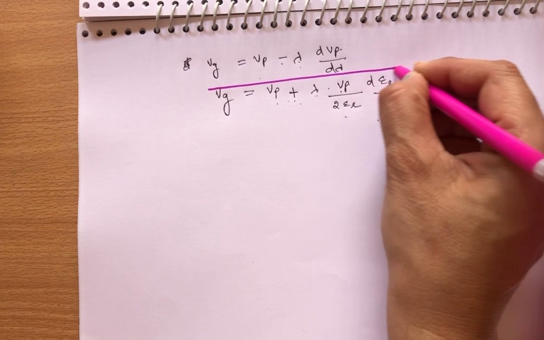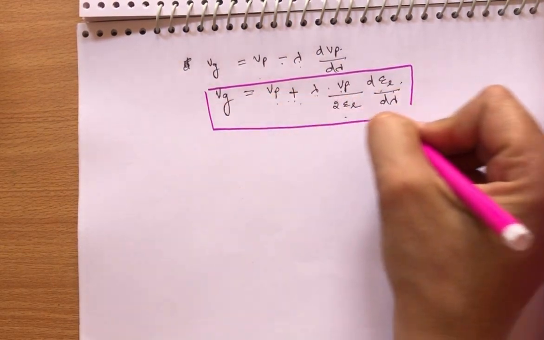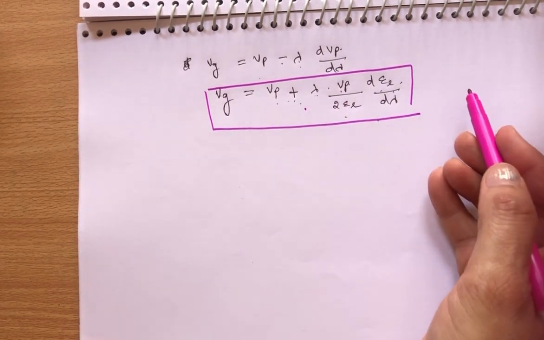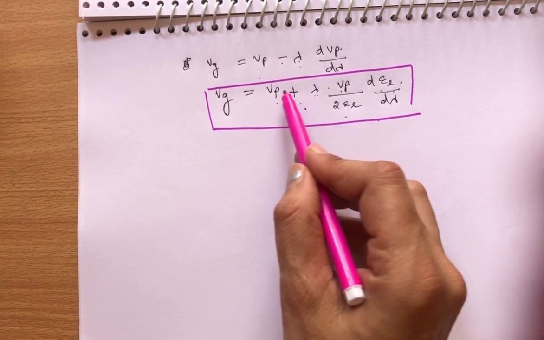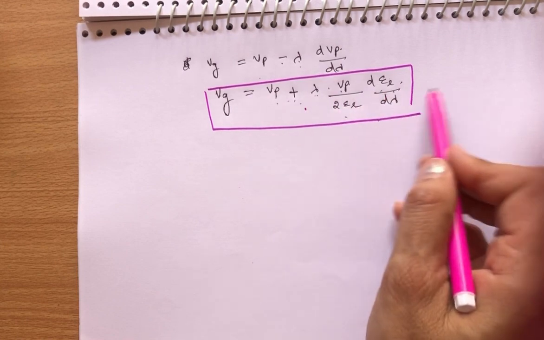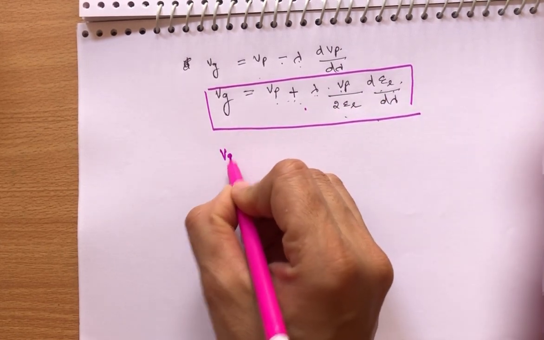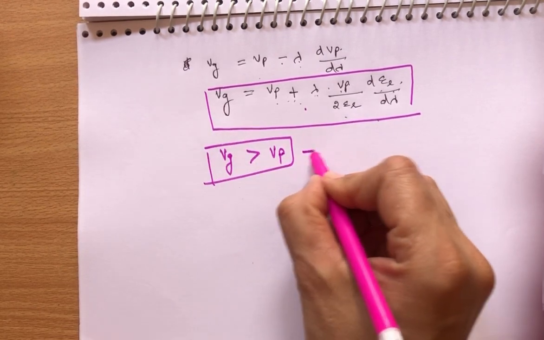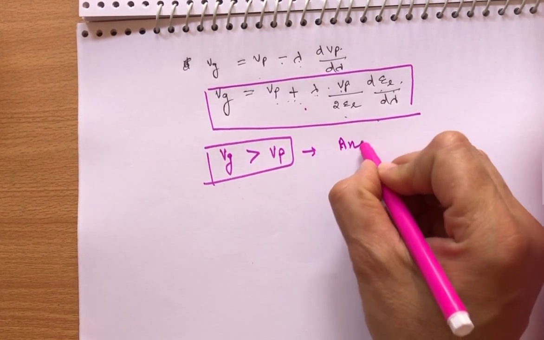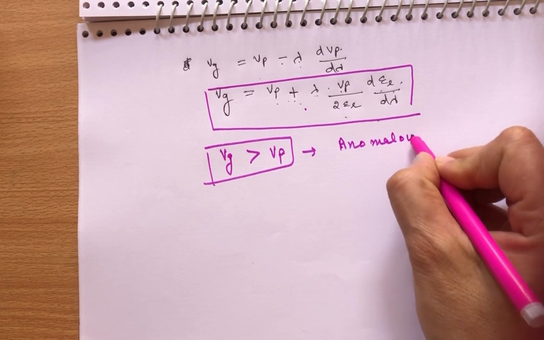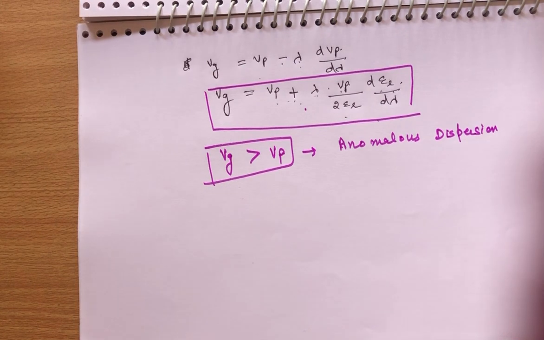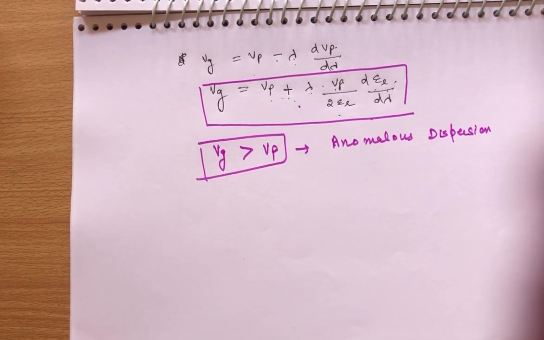So from this equation what do you conclude? Here is a plus sign, so it means vg is equal to vp plus something. You can take vp common, vp times 1 plus lambda of this thing. So you can say that vg is greater than vp, and if vg is greater than vp, then dispersion is abnormal. So dispersion in this case is anomalous dispersion. So this is about the dispersion.